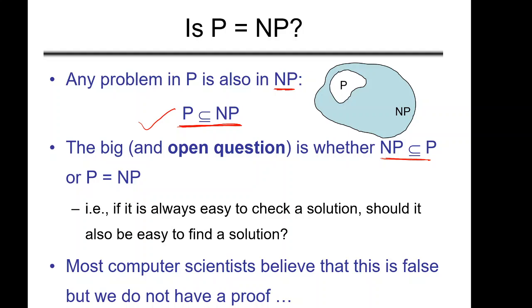Okay, so basically what we are trying to say here is, if it is always easy to check a solution, should it also be easy to find a solution? So we are saying, for any problem, if in polynomial time we can check the given solution, and if somebody proves that if you can check the solution in polynomial time, you can solve it also in polynomial time, then definitely this particular thing will be true. Okay, but there is no such proof, and most of the computer scientists believe that this is false. But still there is no proof that they are equal, there is no proof that they are not equal. Okay, and therefore this is an open question.